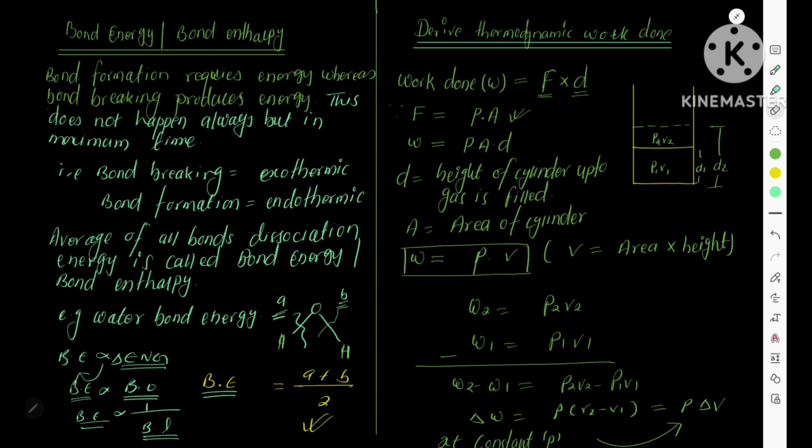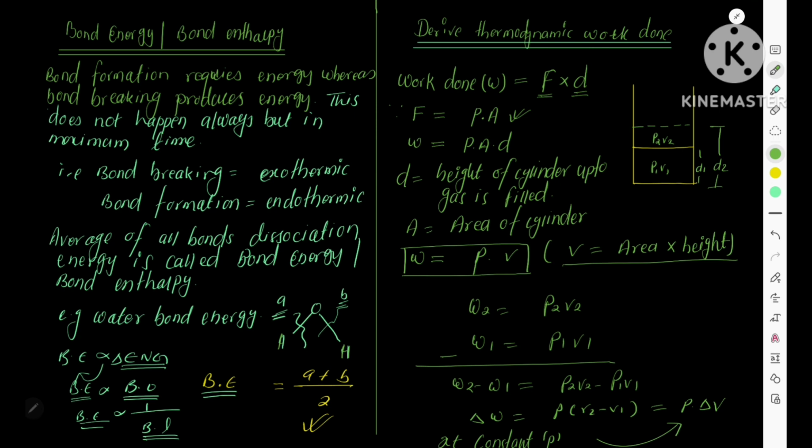That sounds like PAD, where D is the height of the cylinder up to which gas is filled, and A is the area of the cylinder. Area times height equals volume, which is very basic maths. So thermodynamic work done equals F into D equals PV. At the final state, work done W2 equals P2 V2, and at the initial state W1 equals P1 V1.